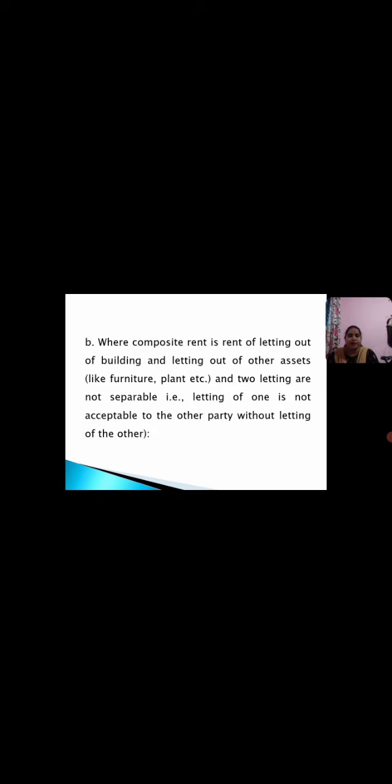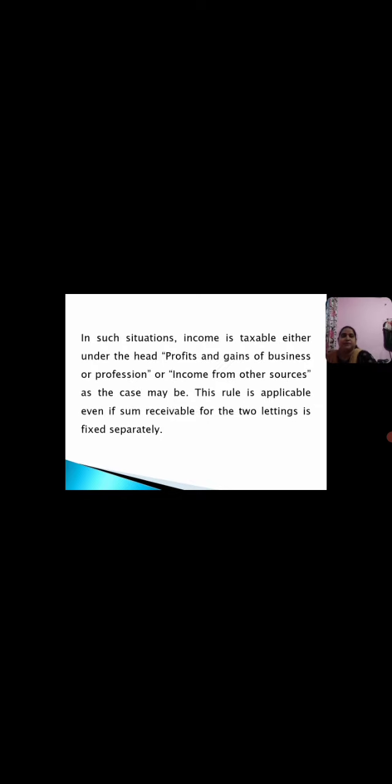The second point: where the composite rent is rent of letting out of building and letting out of other assets, and the two lettings are not separable, that is, letting of one is not acceptable to the other party without letting of the other. In such a situation, income is taxable either under the head profits and gains of business or profession or income from other sources, as the case may be. This rule is applicable even if the sum receivable for the two lettings is fixed separately.